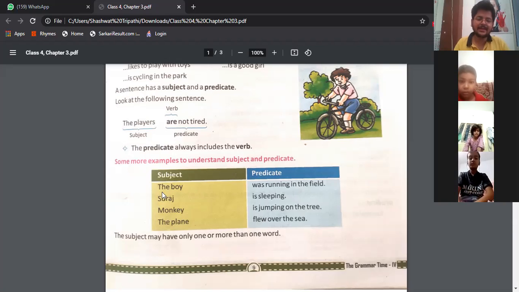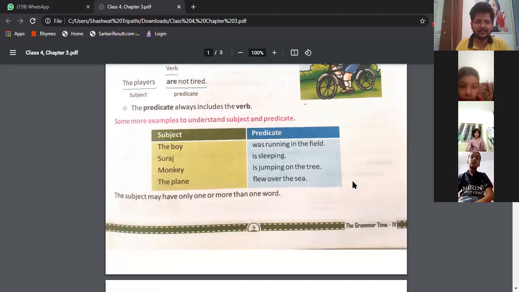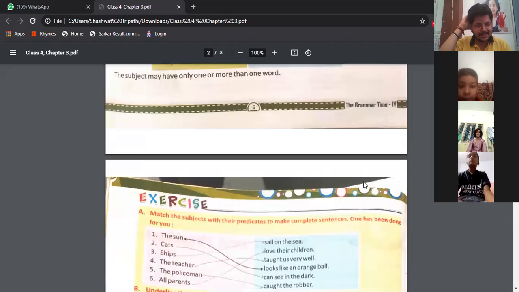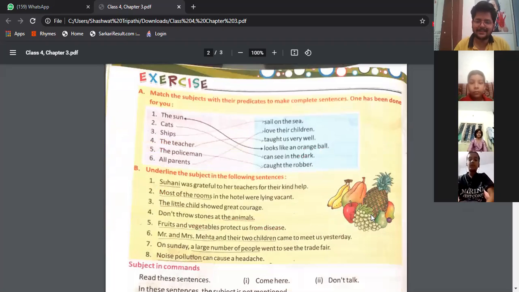Suraj is sleeping. Suraj is the subject and is sleeping is the predicate. Monkey is jumping on the tree. Monkey is the subject and is jumping on the tree is the predicate. The plane is the subject and flew over the sea is the predicate. Clear, children? Yes, sir. So it means that a sentence can have a subject of more than one word. Is it clear to you? Yes, sir.